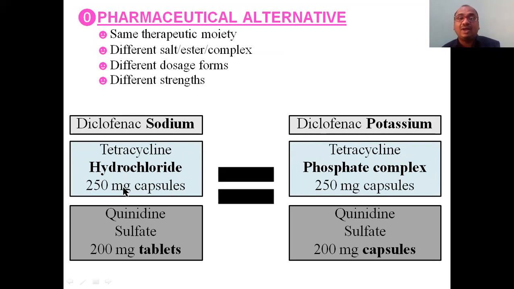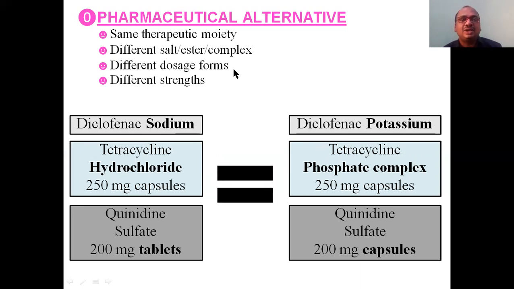That means in terms of alternative, if in the medical shop diclofenac sodium is not there, you can give diclofenac potassium, no problem with that. But these two things we cannot call a pharmaceutical equivalent. These are called pharmaceutical alternatives. See, sodium is altered by potassium.